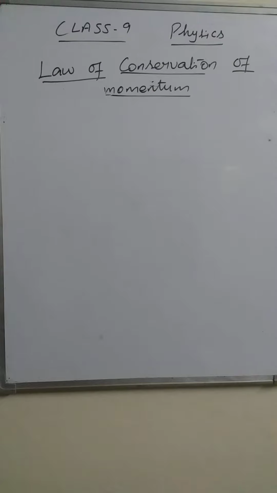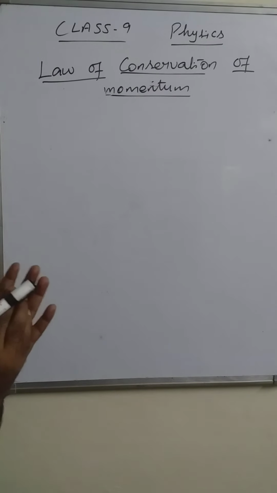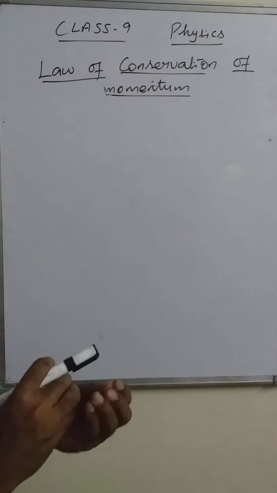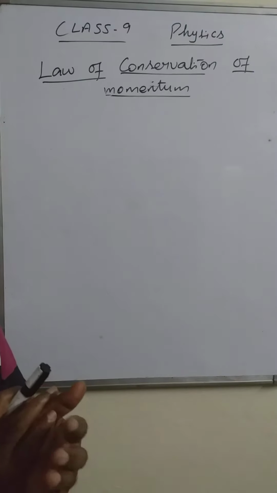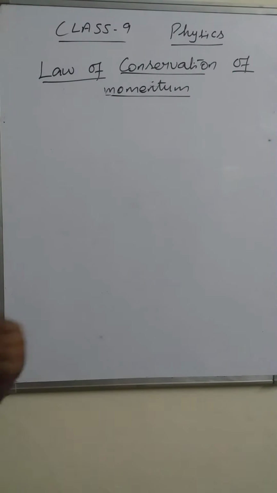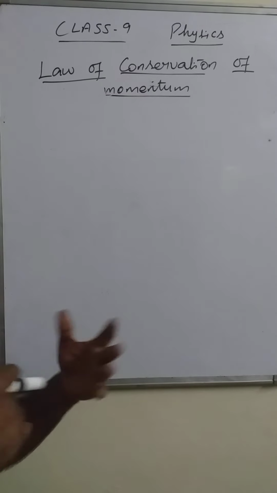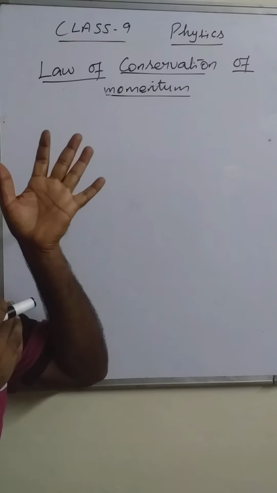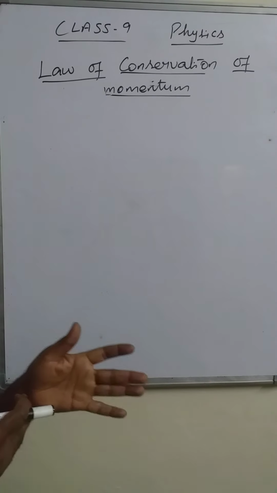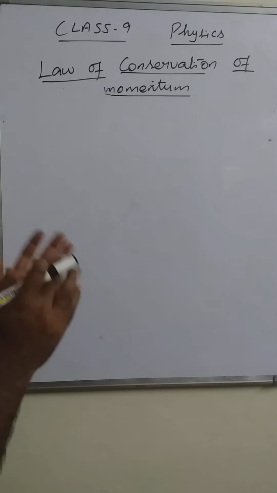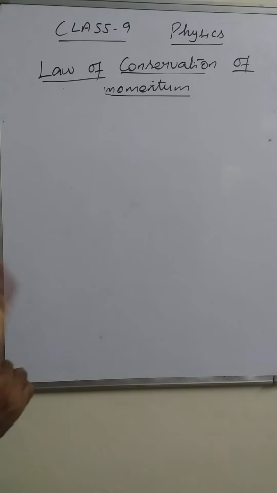Here it has to be proved. We are going to prove how this momentum is conserved. Before that, we can give the statement. In an isolated system of objects, isolated system meaning no external unbalanced force can affect the system of objects, the total momentum remains constant.